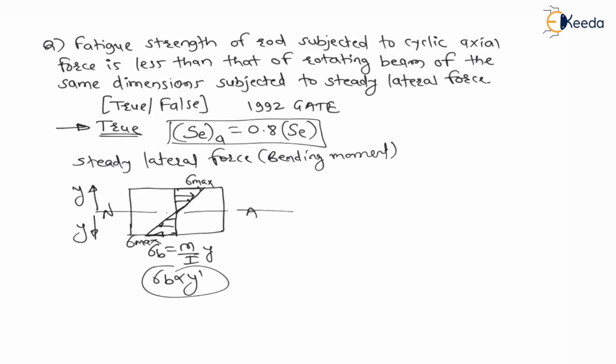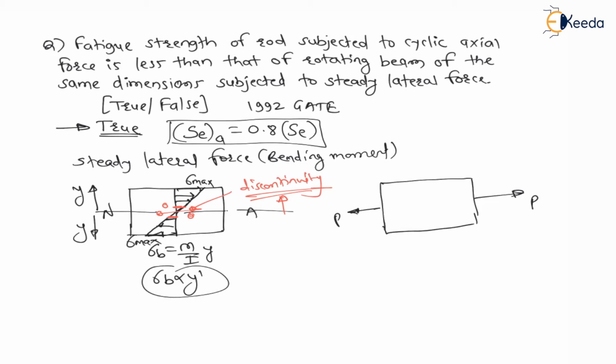And let us consider there is a discontinuity near the neutral axis. Means the discontinuity is present at the location where stress is minimum. Therefore, there will be no such harmful effect if discontinuity is present near the neutral axis for bending loads, because at this location stress is already less. But if the component is subjected to axial loads, let us say these are the axial loads, for these axial loads, stress is equal to force divided by area, which is constant at each and every section.